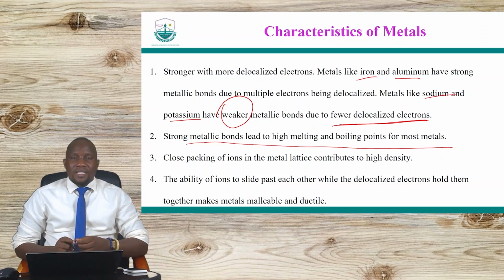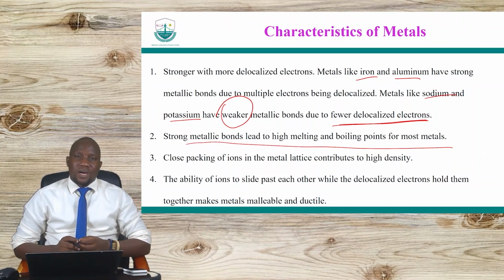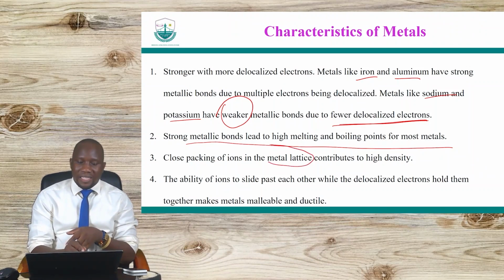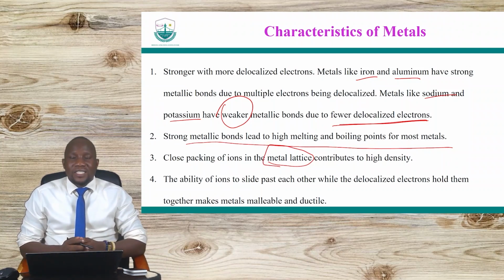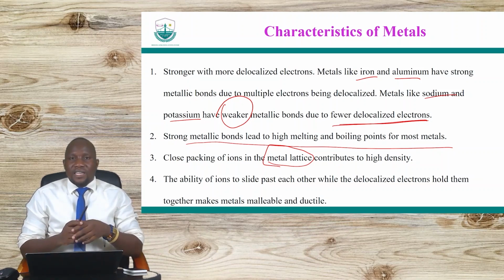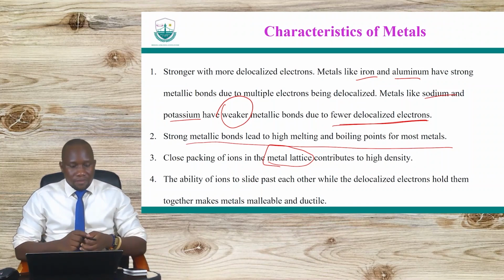Okay, and because of the packing of these metal ions, you will have a bigger structure, which we often call the lattice structure, or metal lattice. This makes them giant, with high density because the ions are closely packed.